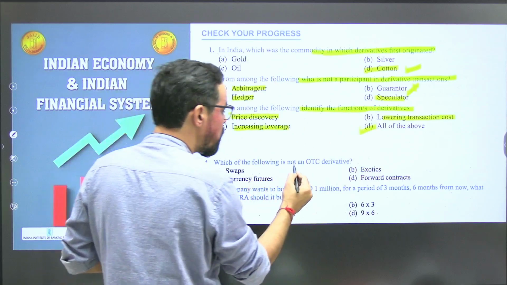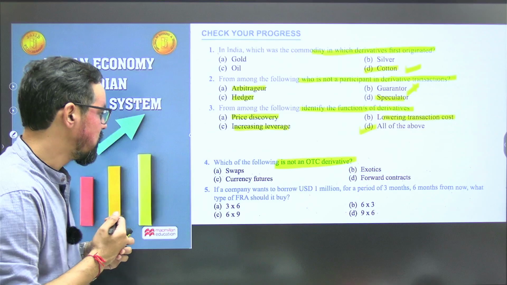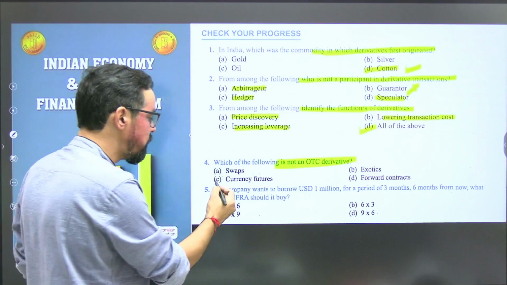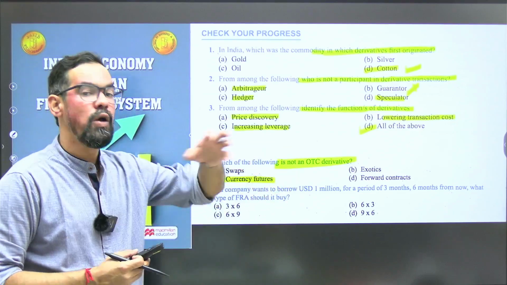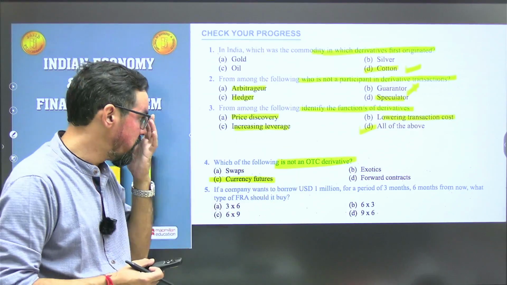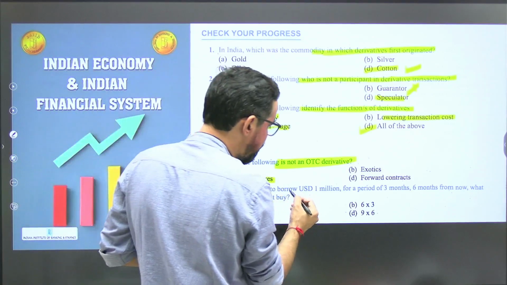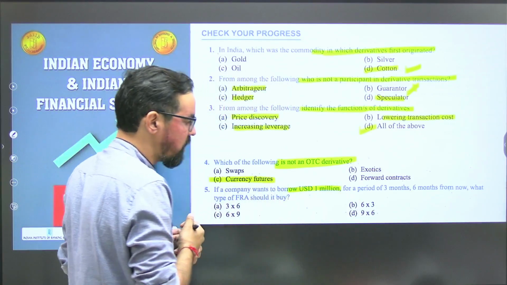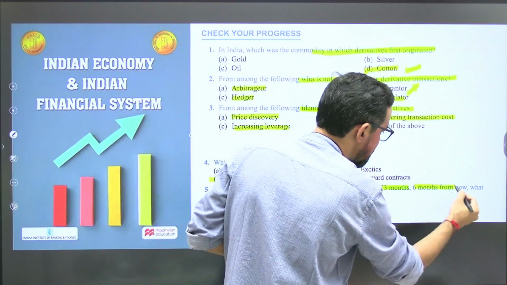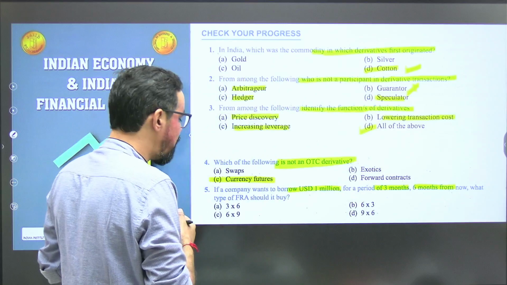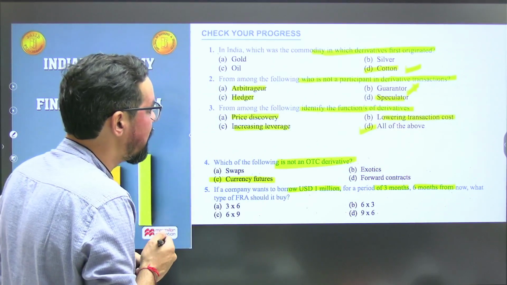Which of the following is not an OTC, over the counter, derivative? Currency futures are basically exchange traded. So currency future derivatives are exchange traded, and the rest are over the counter. If a company wants to buy 1 million US dollars for a period of 3 months and 6 months from now, what type of FRA is it?